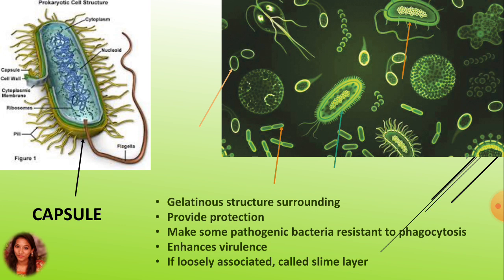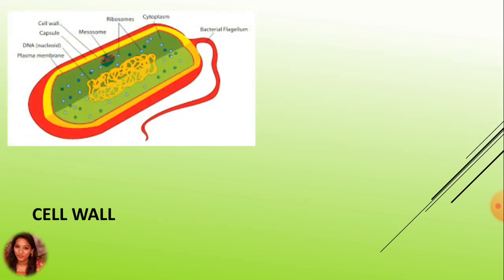The capsule is secreted by bacterial cell and usually consists of polysaccharides but sometimes is made up of polypeptide. When the polysaccharides are bound relatively tightly to the cell surface, they are called capsule, and if they are loosely associated, they are called slime layer. Now, moving to the next part, which is cell wall.